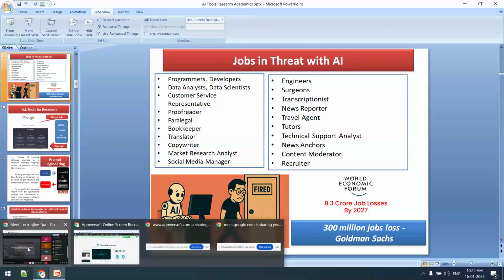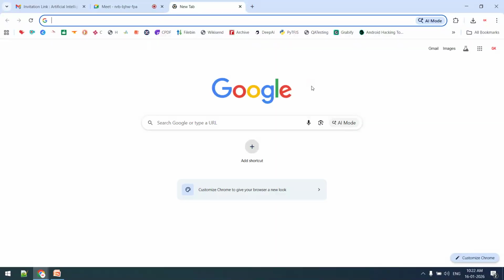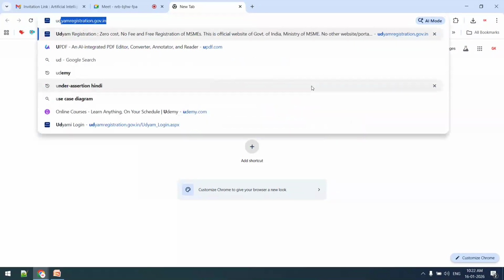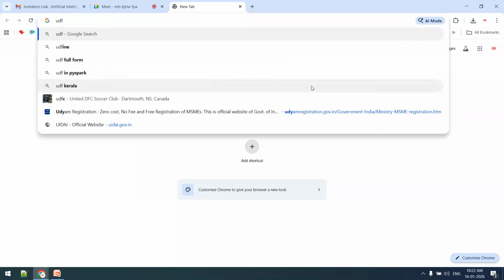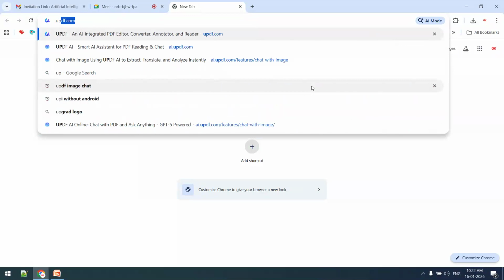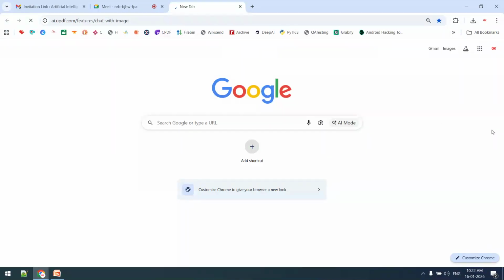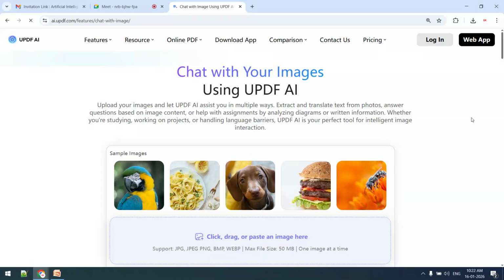Now, the very first demonstration we are covering in differentiated learning, inclusive learning, differentiated instructions, is image chat. You can use differentiated instructions, differentiated learning, inclusive learning in ChatPDF, and also in ChatGPT.